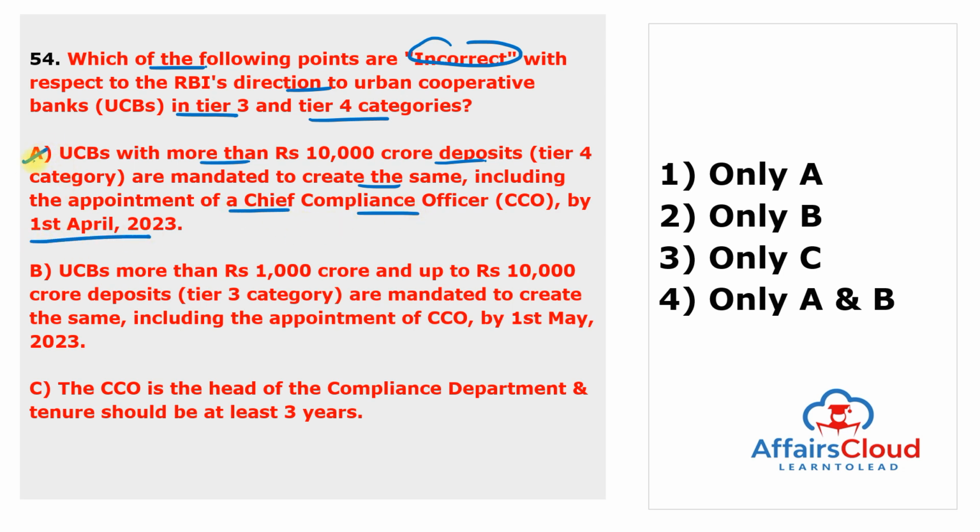So, this statement is true. Next is urban cooperative banks more than 1000 crore and up to 10,000 crore deposit under the Tier 3 category are mandated to create the same, including the appointment of Chief Compliance Officer by 1st of May 2023. This statement is wrong. This is till the 1st of October 2023. So, this statement is wrong.